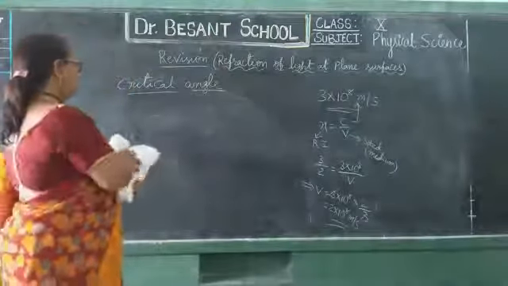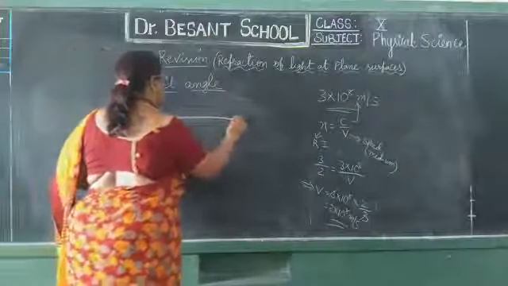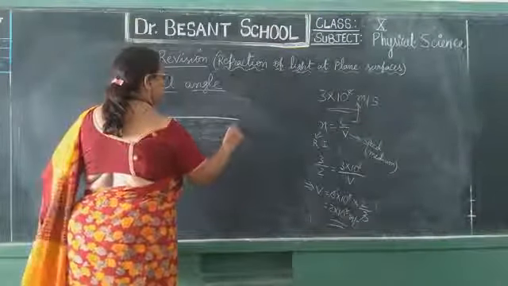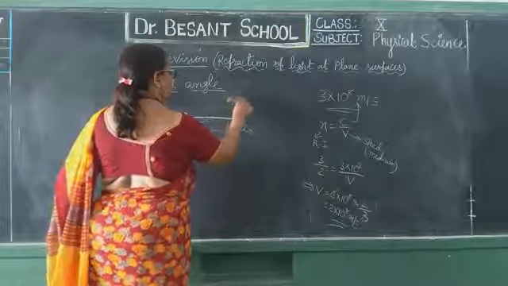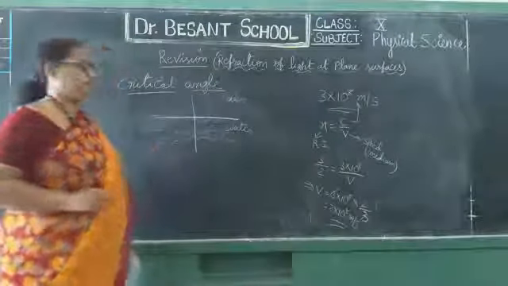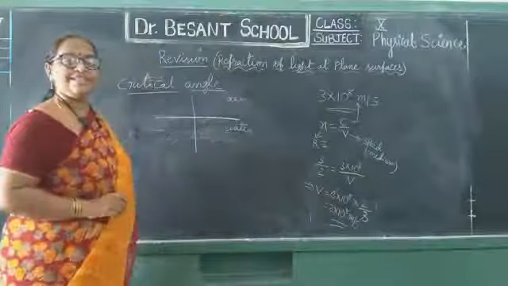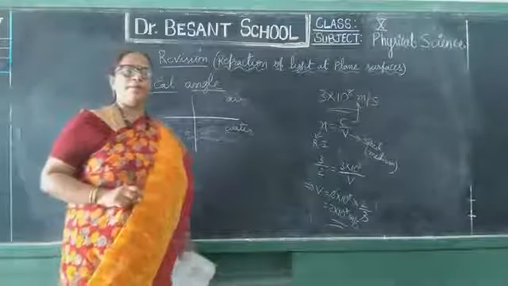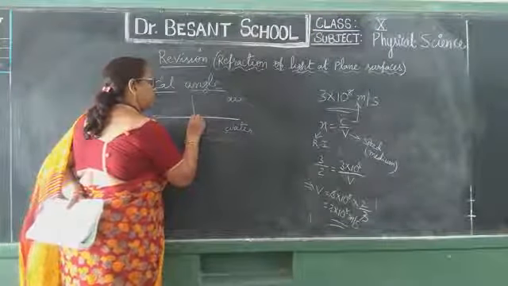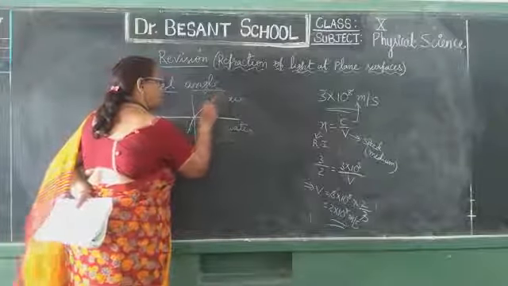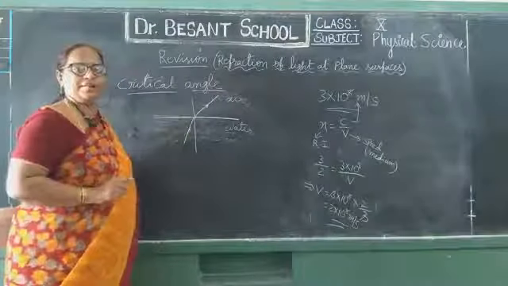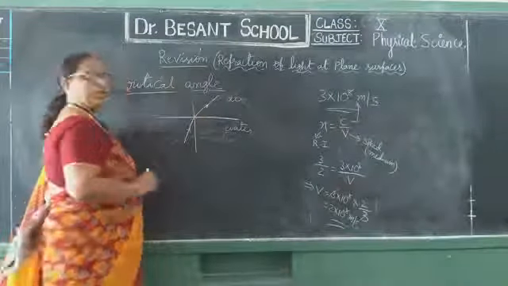See here, when a light ray is passing here, the medium is water, and here the medium is air, and this is the normal. Okay, children? Now the light ray is passing from water to air, means from denser medium to rarer medium. What will happen to the light ray? Suppose, see here, this is the incident ray. Now what will happen to the refracted ray? The refracted ray will move away from the normal, isn't it? Because the light ray is passing from denser to rarer medium, the refracted ray will bend away from the normal.